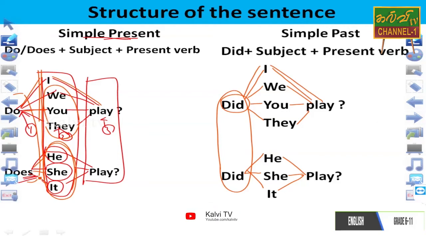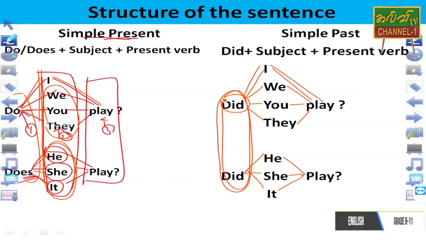Then this is the significant task for it. But here only did for all the subjects. It is not difficult to understand the plural form or singular form. Don't worry.